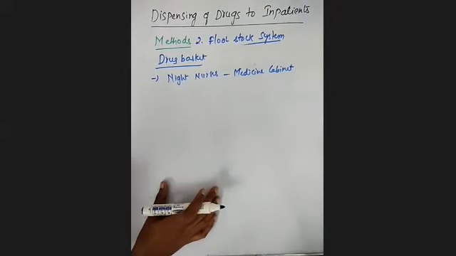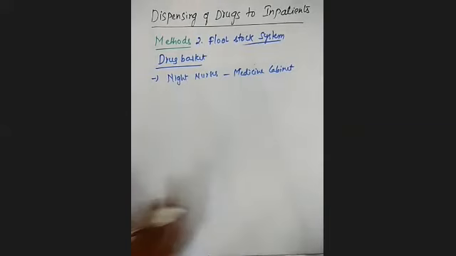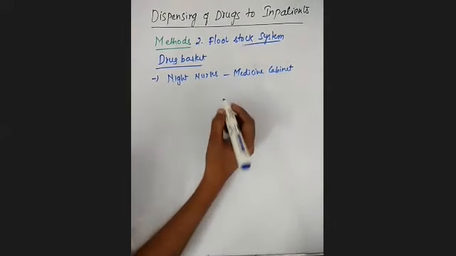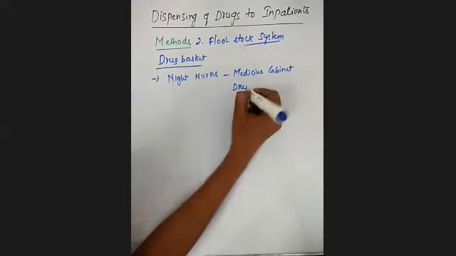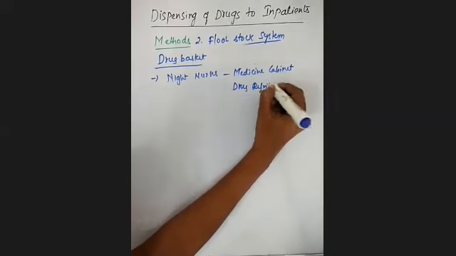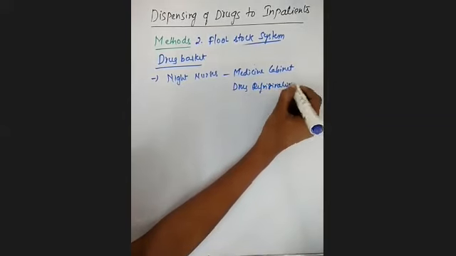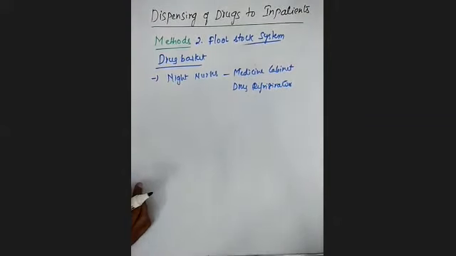These night nurses check those medicine cabinets every night, and they can also check the drug refrigerators against a master list provided by the pharmacy. They take that list and check.